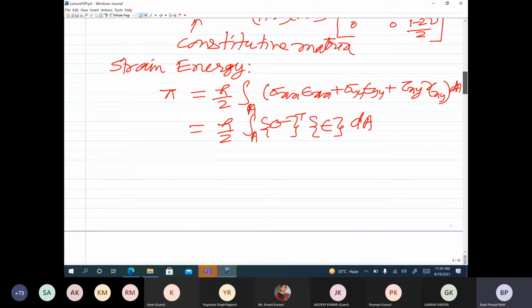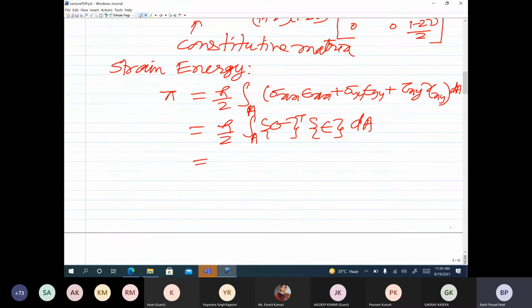Now, because we are talking about the displacement based formulation, we express stress in terms of strain. So h by 2 integration over area, and then sigma we have already written as C into epsilon. Only C will be different for plane stress and plane strain, other things remain the same. So sigma is C into epsilon, so its transpose would be epsilon transpose into C transpose, and since the constitutive matrix C is symmetric, C transpose is equal to C, into epsilon dA. So this is going to be the strain energy expression.